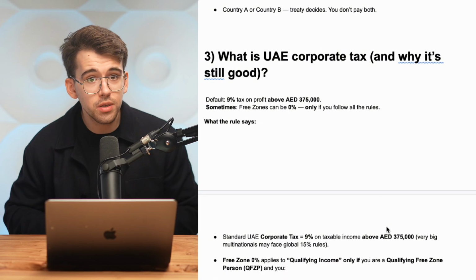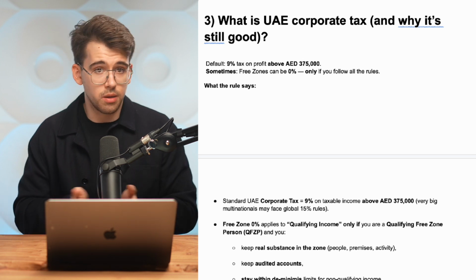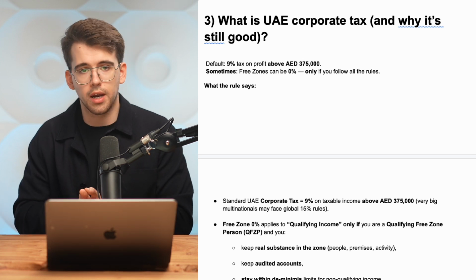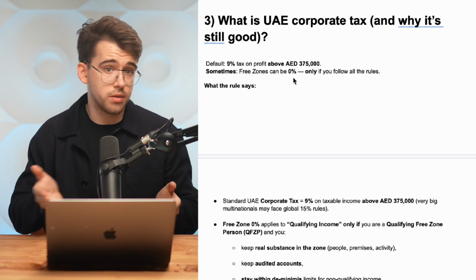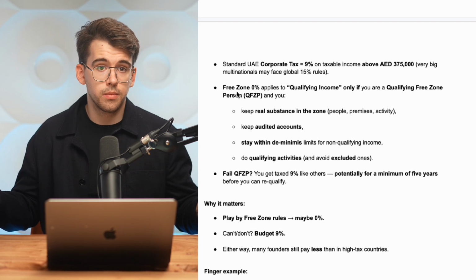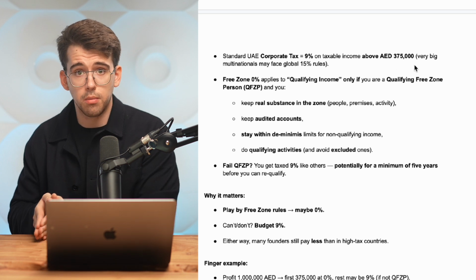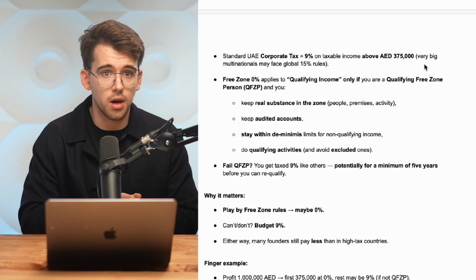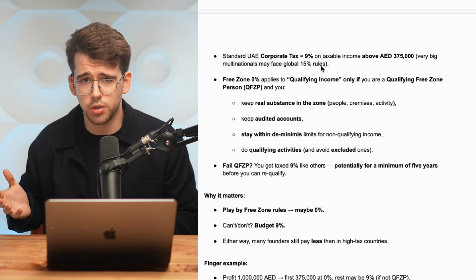The third one: what is UAE corporate tax and why it's still good? The default is 9% tax on profits above 375,000 dirhams. Sometimes free zones can be 0%, only if you follow the rules. What does the rule say? Standard UAE corporate tax equals 9% on taxable income above 375,000 dirhams. But very big multinational companies may face global 15% rules.